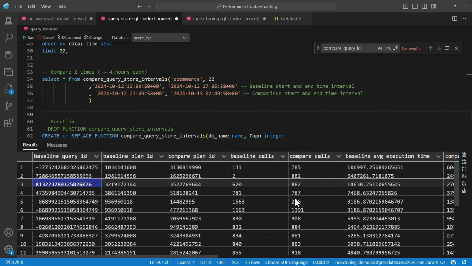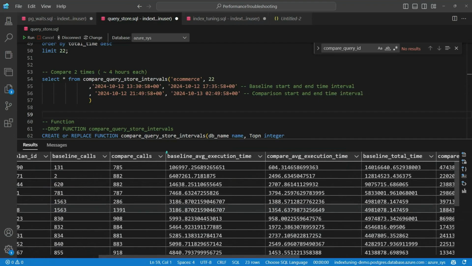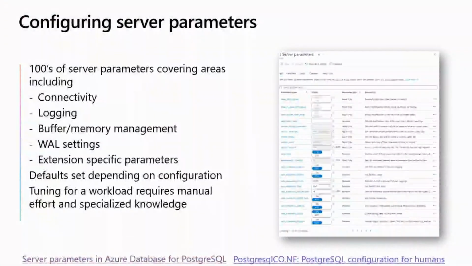I can look at the calls because, of course, if latency is reduced, I can look at the execution time. If latency is reduced, like it is in this case, the number of calls per second will go up, right? And compare performance. So that is index tuning in a nutshell. I will hand it over back to Guy to talk about server parameter tuning.